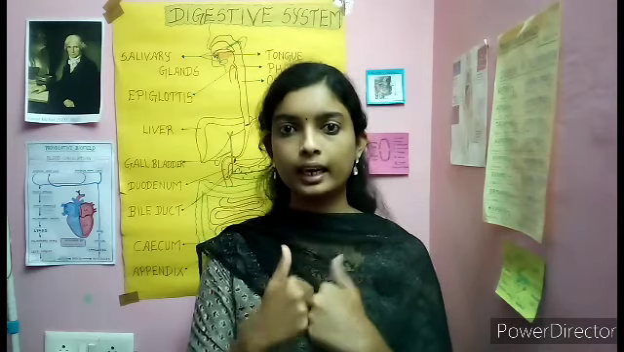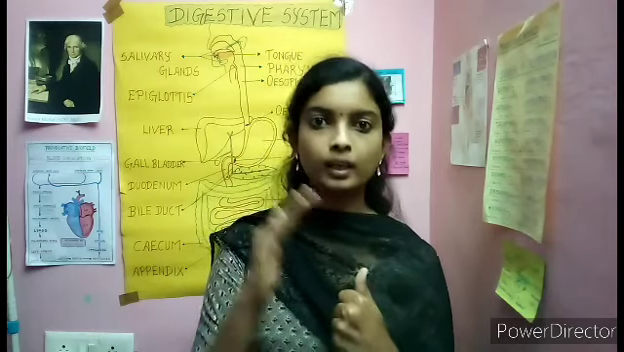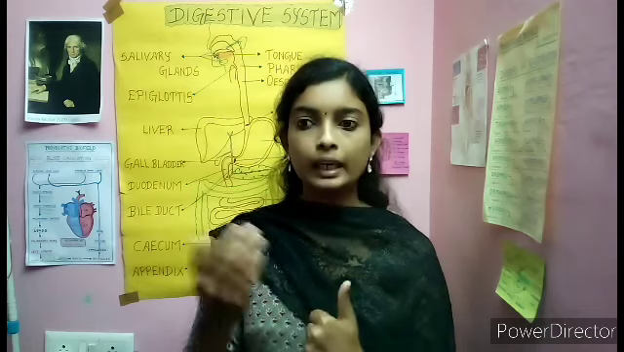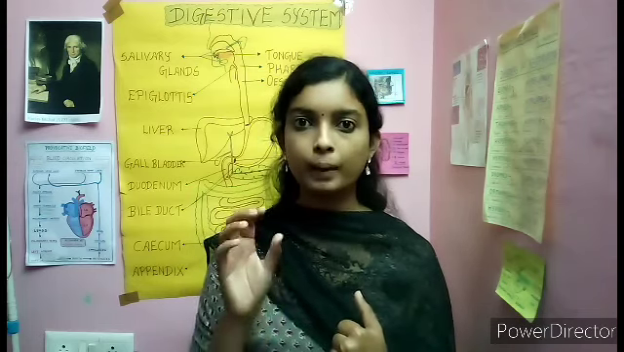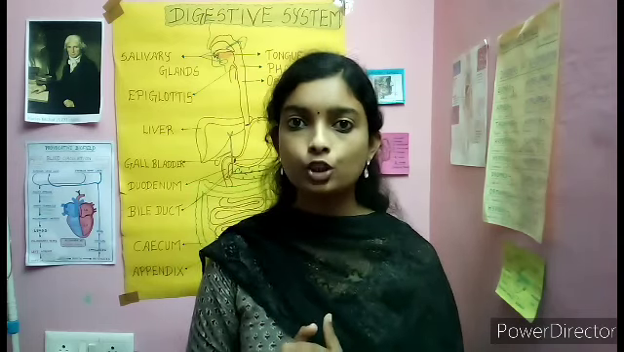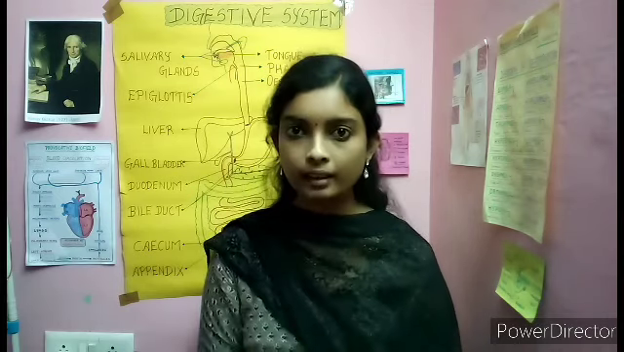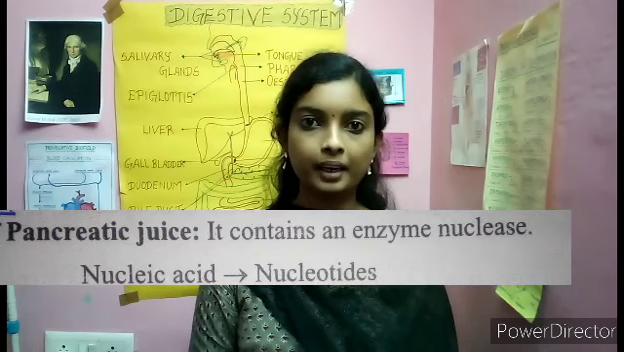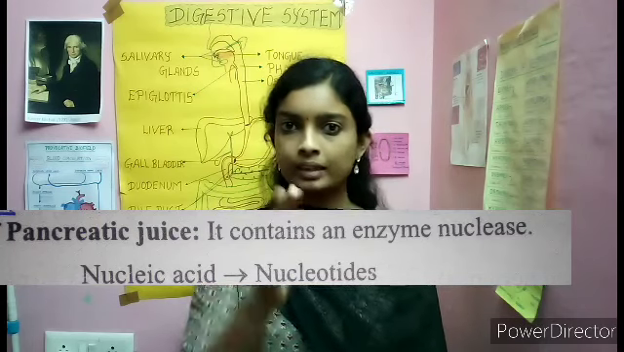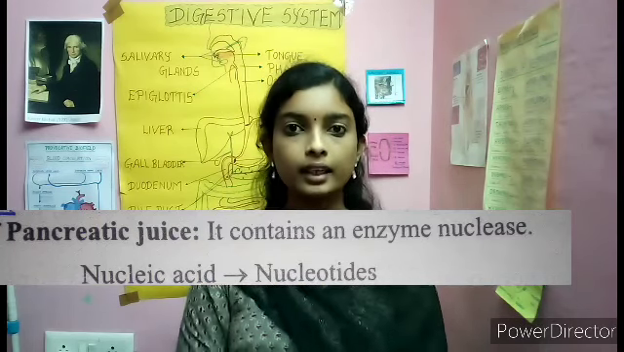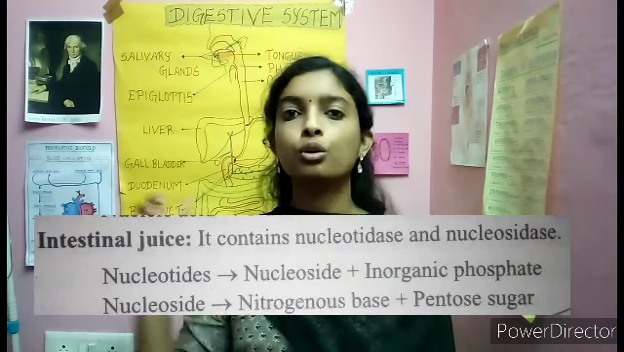If we ingest that, there is no enzyme present in the stomach or in the mouth. So, in the intestine, you have pancreatic juice, right? In pancreatic juice, you have an enzyme called nuclease. That nuclease breaks down the nucleic acid into nucleotides. Okay? And you have intestinal juice also, right? It contains nucleotidase and nucleosidase.